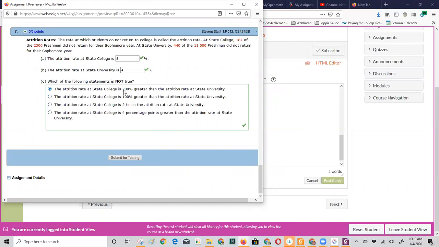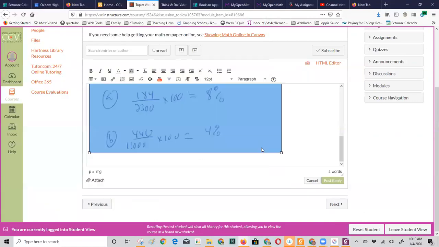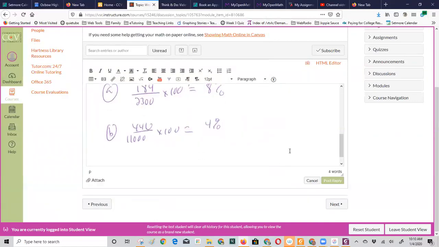Then this is where people give a hard time. They want to say, well, it's twice as big, so it's 200%. Well, the problem with that is this is a percent change problem. The percent of change is always the new value minus the old value divided by the old value. Then you times that by 100, right? You're always relating back to what it used to be, and then times it by 100.